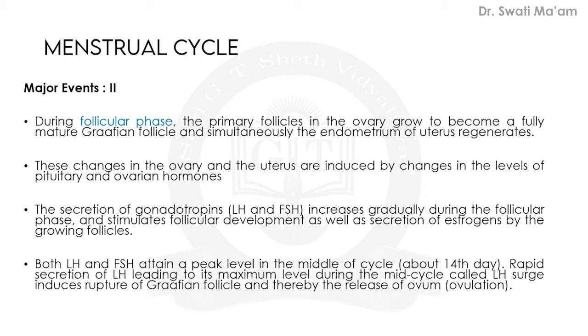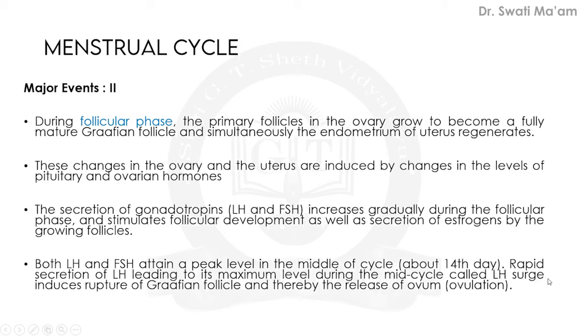The rapid secretion of LH, leading to its maximum level during the mid cycle, is also known as the LH surge, the luteinizing hormone surge, and this induces the rupturing of the Graafian follicle and then the release of the ovum. So what is the cause? The cause is the LH surge.